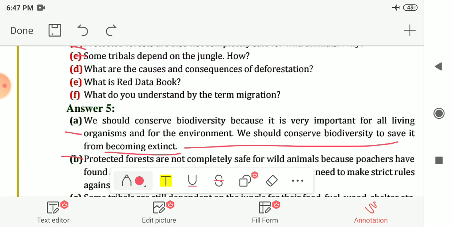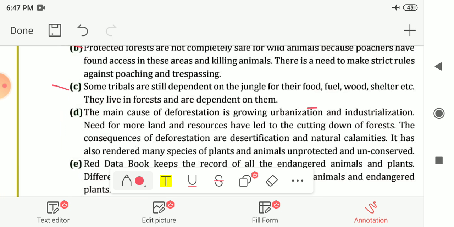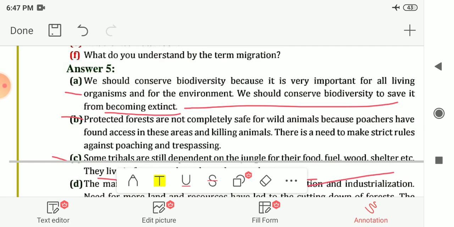Next is some tribals depend on the jungle. How? Some tribals are still dependent on the jungle for their food, fuel, wood, shelter, etc. and they live in the forest and are dependent on the jungles and forest.